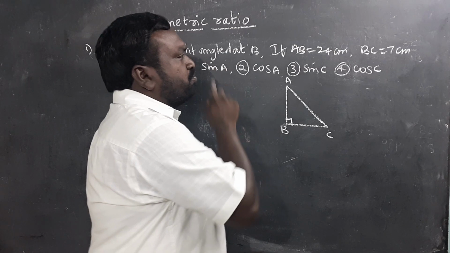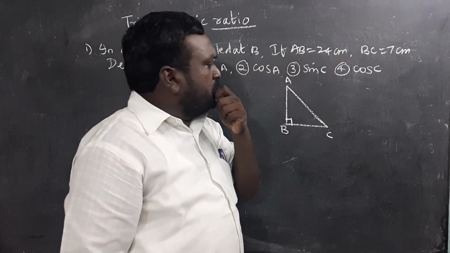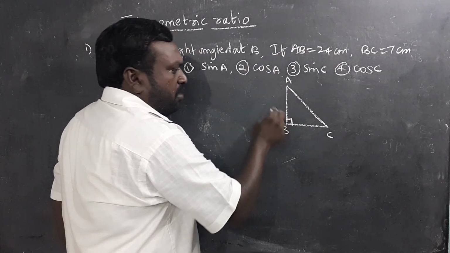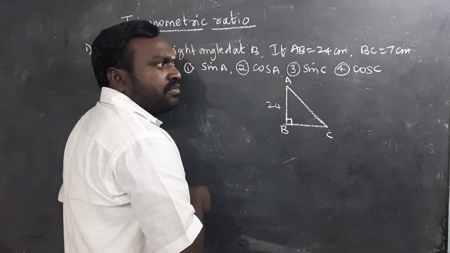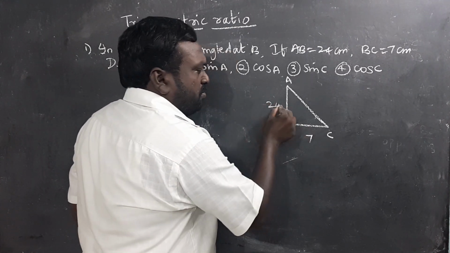Now they have asked you to find, if AB is equal to 24 centimeter. You know what AB is? AB, this is 24 centimeter. Then BC is 7 centimeter.